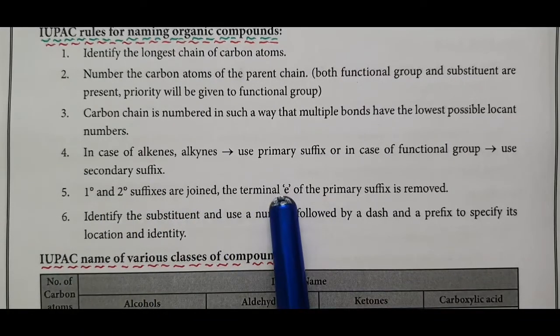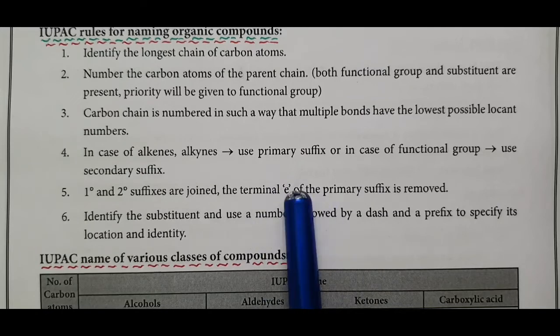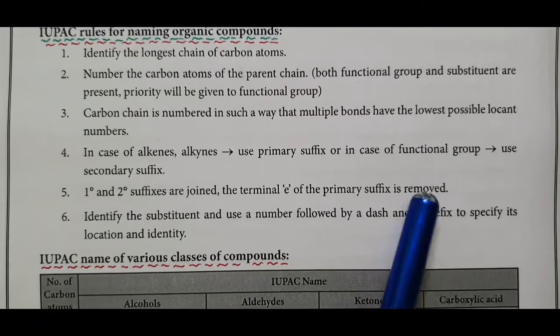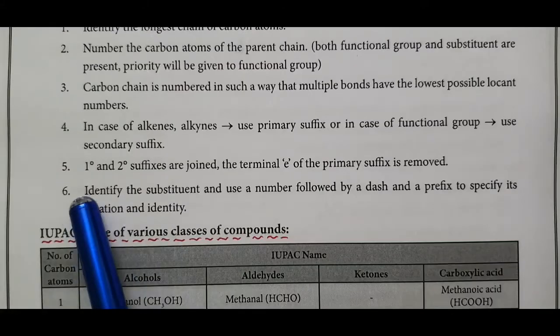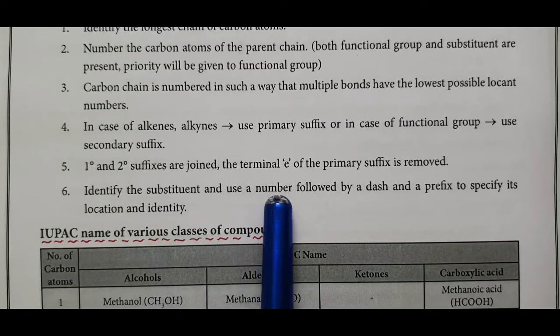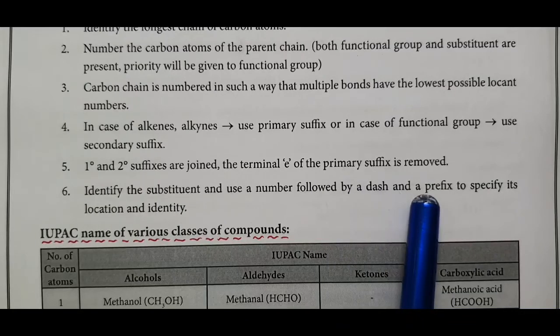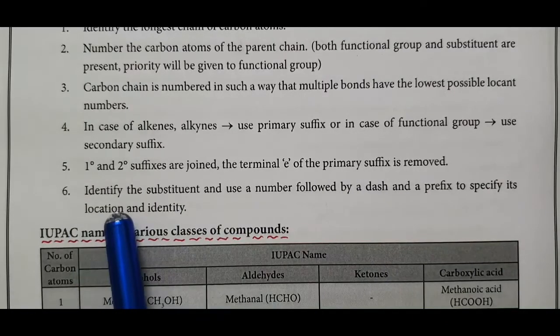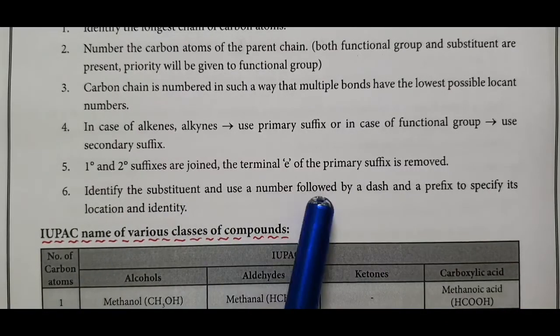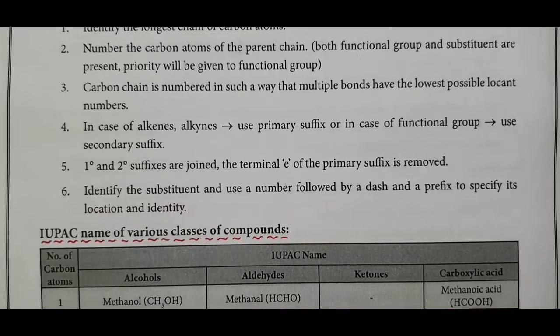The terminal e of the primary suffix ane, ene, yne is removed and replaced by ol, al, one, oic acid. Identify the substituent and use a number followed by a hyphen and a prefix to specify its location and identity, for example 2-methyl.